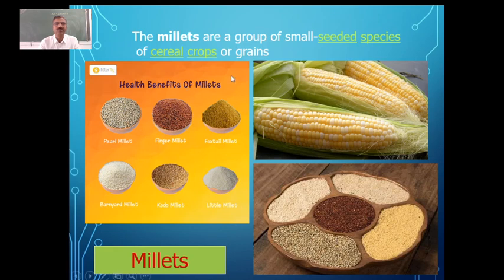Then we have been able to develop so many millets. So many varieties of millets have been developed through this plant breeding. Millets are very good sources of food which are rich in fiber and also minerals. And now these millets are the ones which are preferred a lot when compared to wheat and also rice. And nowadays we are having so many varieties of millets which are called Siridhanyagalu. So that is one which we are having.